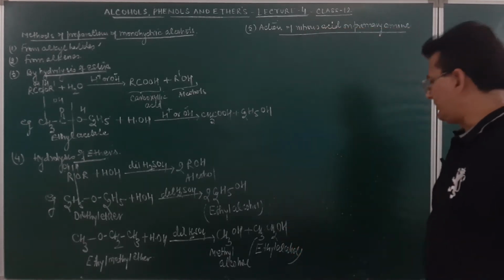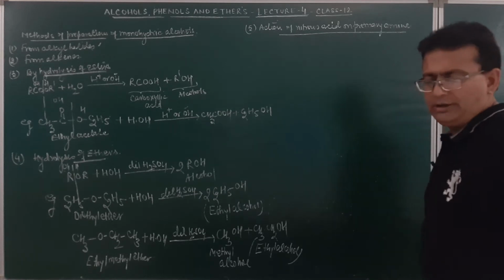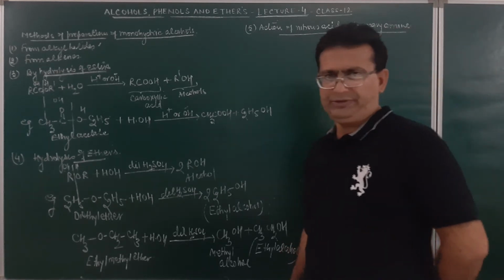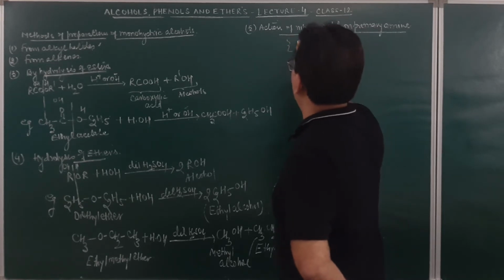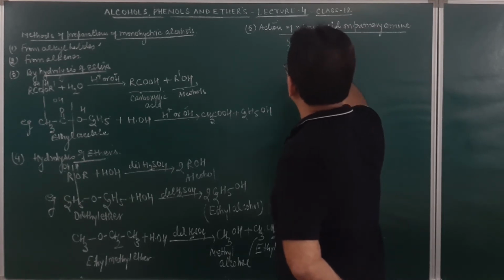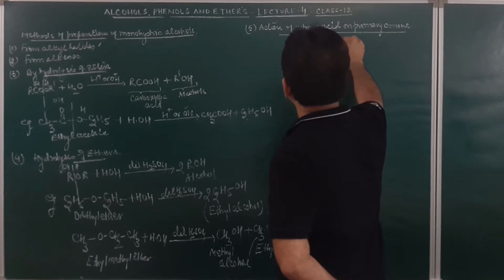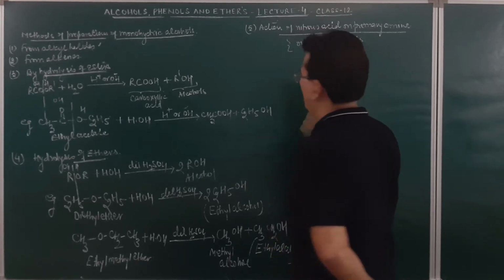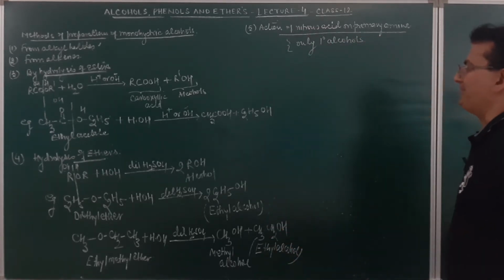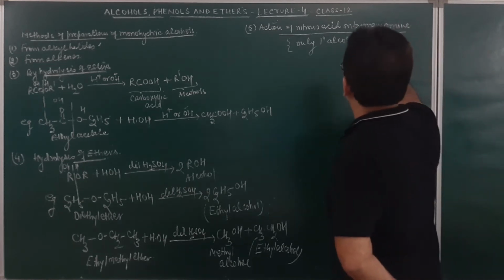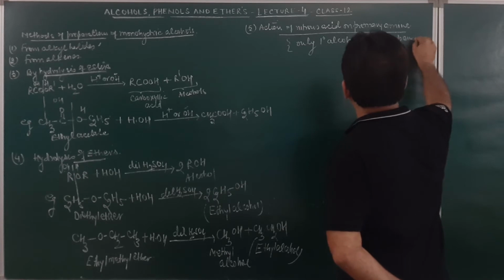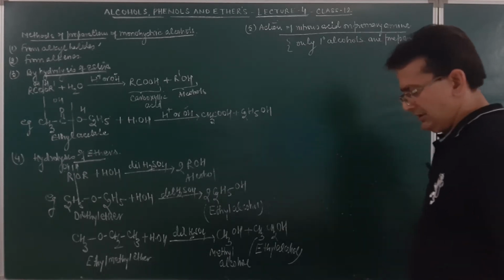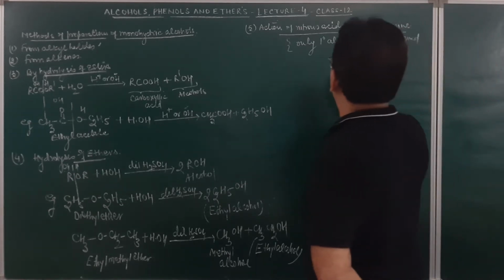Student, by this method, only 1 degree alcohols can be prepared. Am I clear? So only 1 degree alcohols are prepared by this method.